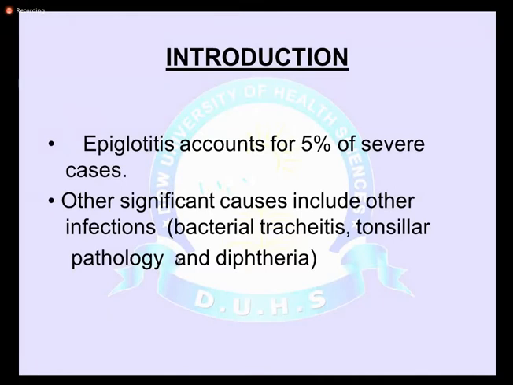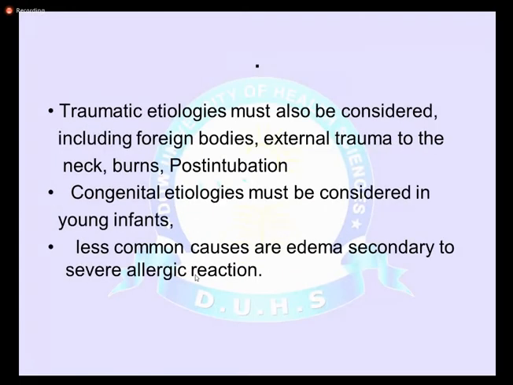Today we emphasize only croup and epiglottitis. Traumatic etiologies are also a cause of upper respiratory tract obstruction, including foreign bodies, external trauma to the neck, burns, and post intubation trauma.